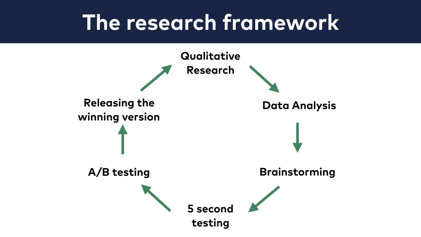If your new versions are neutral or worse than your original one was, try to learn from it and understand what could be the underlying reason behind that. Do some more usability tests and data analysis, and sooner or later you will pull off a winning A/B test. So this is it. This is our research framework. 6 steps: qualitative research, data analysis, brainstorming, 5-second testing, A/B testing, and releasing the winning version.